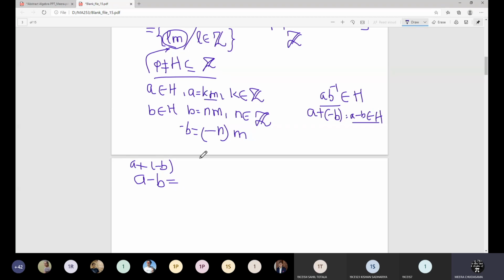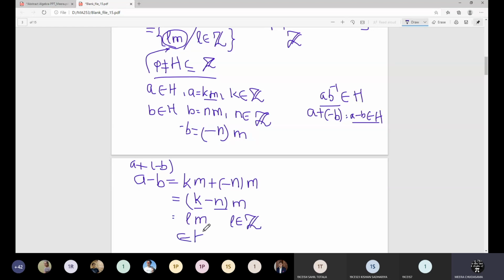So what is A? A we have considered as Km minus B, or you can say plus minus B, that is minus N into M. I can consider M common, so it will be of the form K minus N into M. Where K is in the set of integers, N is in the set of integers, so therefore the difference is also in the set of integers, because the difference of integers is also an integer. So suppose I say K minus N is nothing but L. So it is of the form L into M, where L is an integer. So can I say now it is belonging to H only?